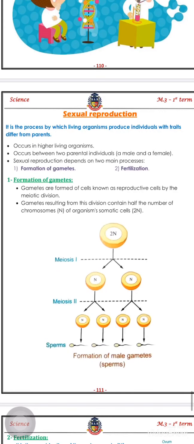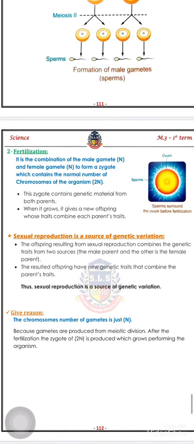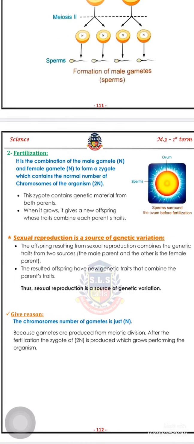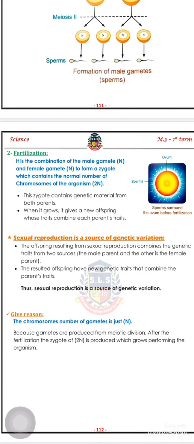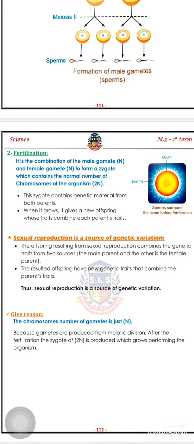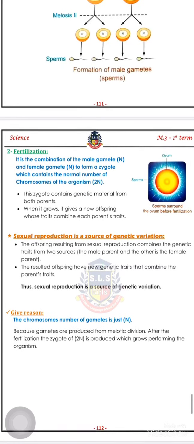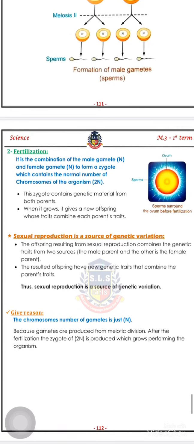Okay? The second process is called fertilization. It's the combination of the male gamete and the female gamete to form a zygote, which contains the normal number of chromosomes of the organism, 2n. When I get a male gamete, a sperm, and a female gamete, an ovum, they combine together. Each of them has n chromosomes. The combination between them forms a zygote. This zygote contains the normal number of chromosomes of the organism, which is 2n.